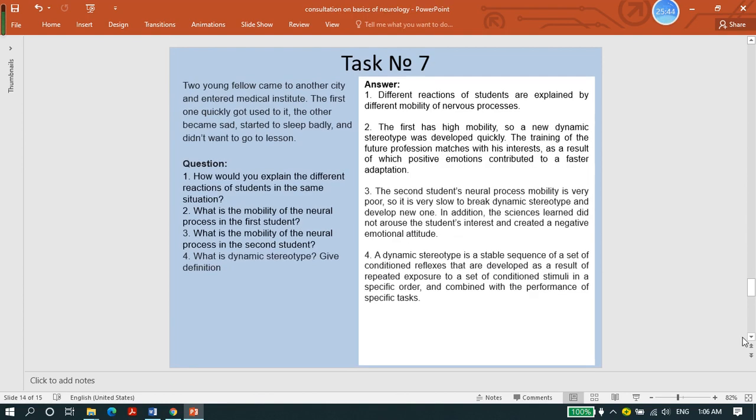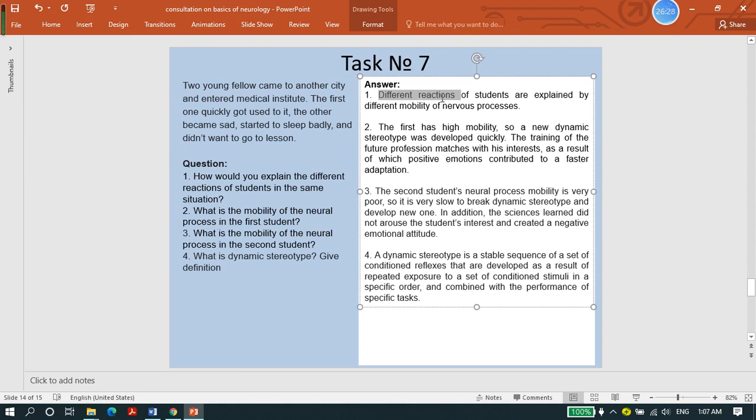And next one, it's about higher nervous activity. Here is our case. Two young fellows came to a new city and entered a medical institute. The first one quickly got used to it, and the next one became sad, started to sleep badly, and didn't want to go to lesson. The question: how would you explain the different reactions of students in the same situation? They have the same situation, but two students have two different reactions.